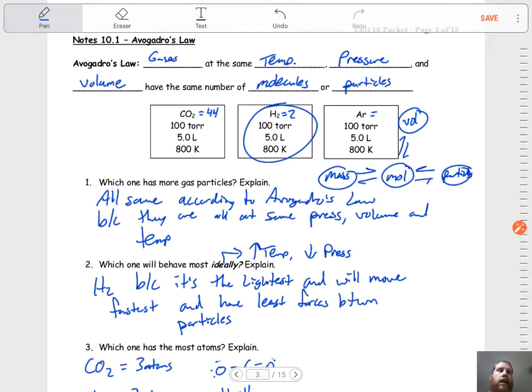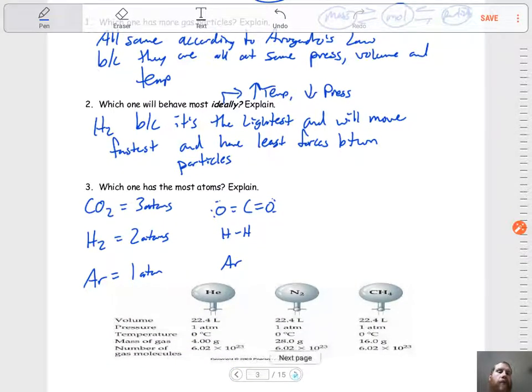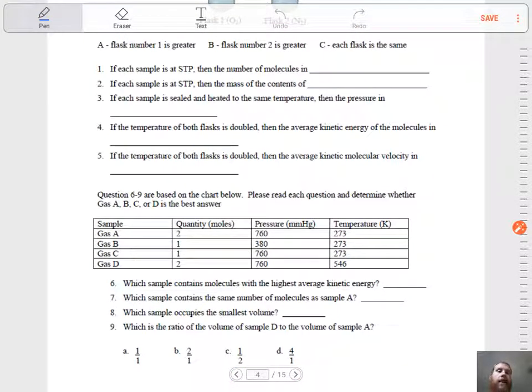So I know this isn't traditional notes or anything like that, but go ahead and use this information, this hypothesis, or excuse me, this law of Avogadro's, to do your best to answer these questions. Some of them may be challenging, so you may have to really think outside the box, but ask questions, do some research, and you guys should be good with this.